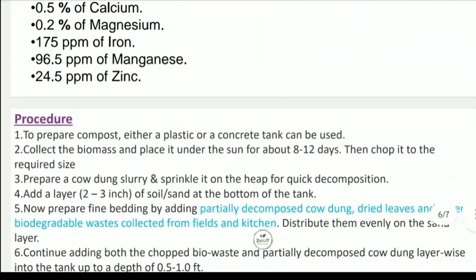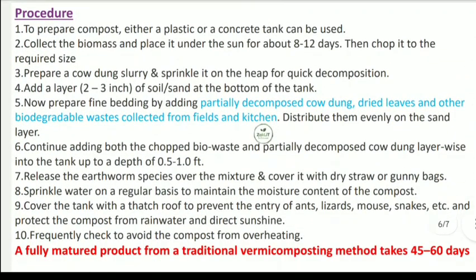Coming to the next slide. The next slide is actually the overall procedure. So 10 steps we have to know for how vermicompost is made. Just note that. First is to prepare the compost pit, and either a plastic or concrete tank can be used. So in the pit we can use either a concrete tank or plastic.